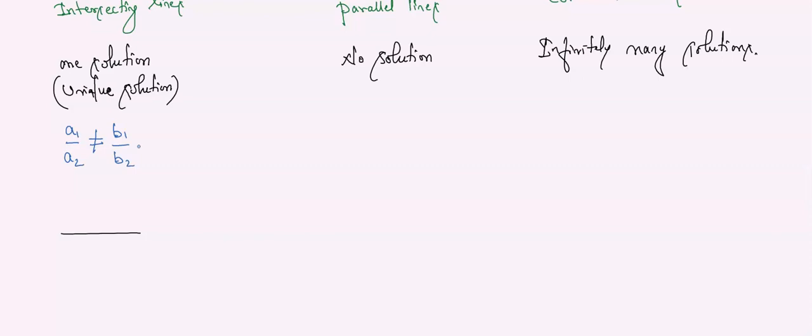Did you understand? समझ में आ रहा है? Understood? Example, as I have given you, 2x plus 3y minus 5 equals 0, 3x minus 2y plus 7 equals 0. ठीक है? Now what is A1 by A2 in this case? What is the answer of A1 by A2?